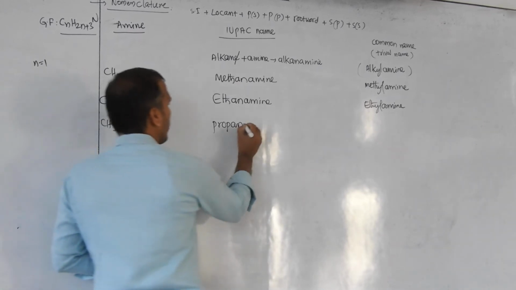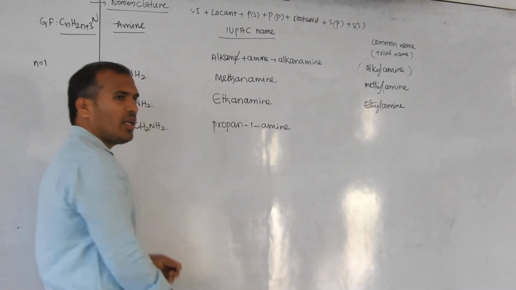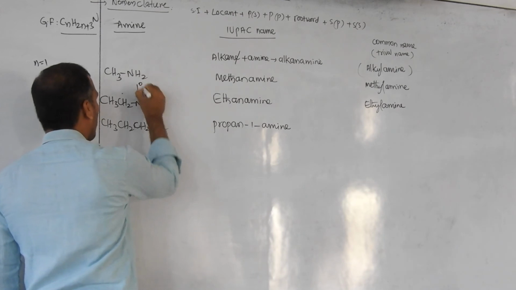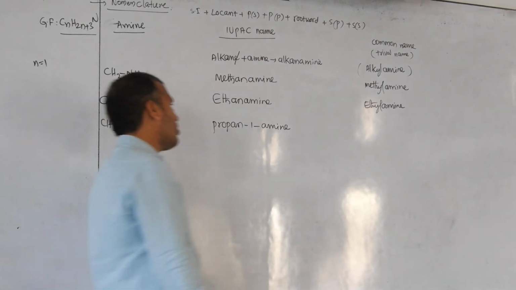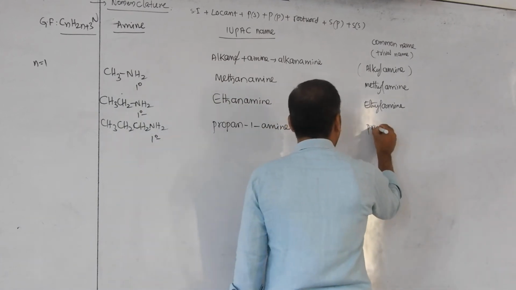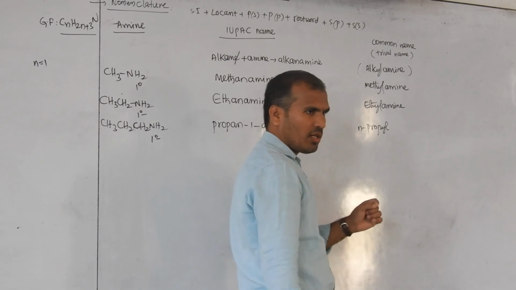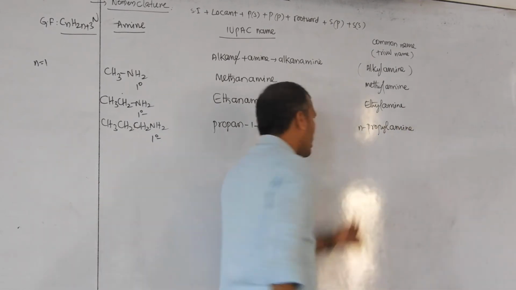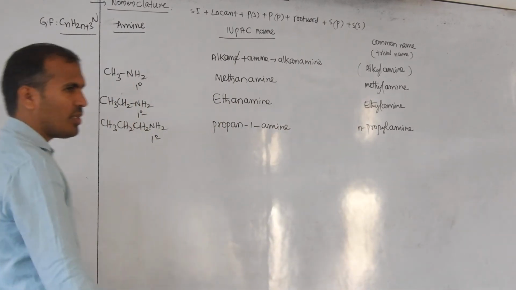Therefore, propane-1-amine. Clear? Which type of amine are all these? Primary amine, primary amine, primary amine. Then what is the common name of this one? Propyl amine; otherwise, N can be added, N indicating normal. If the N word is there, that is always indicating a common name, not indicating in the IUPAC.